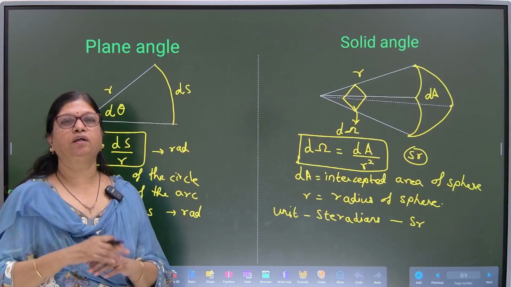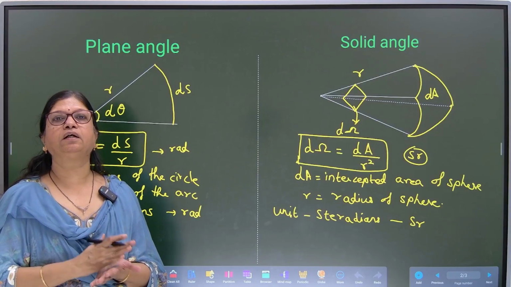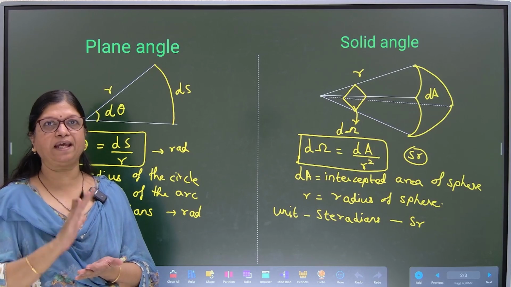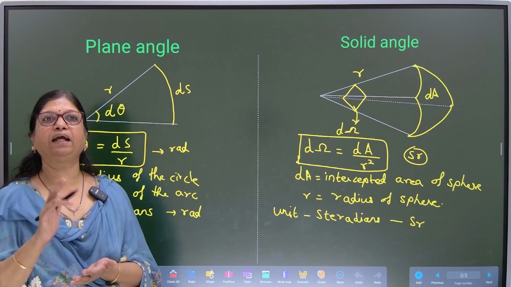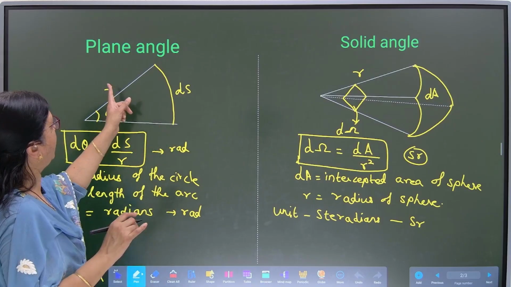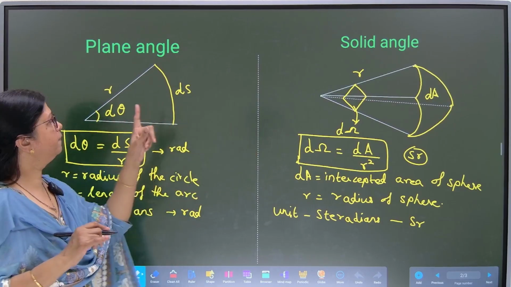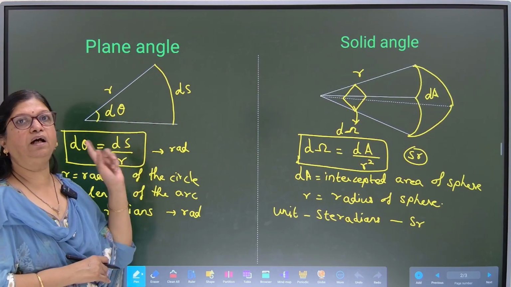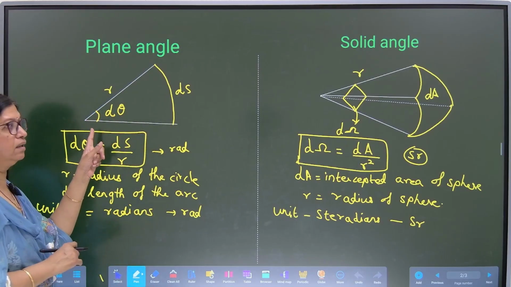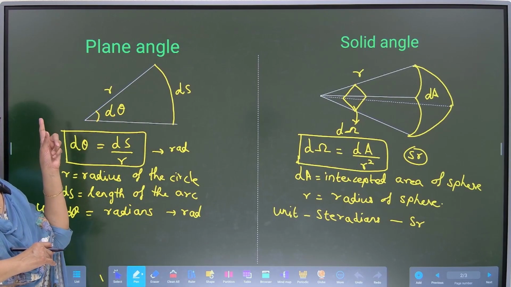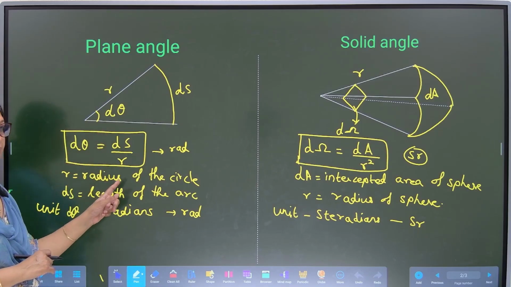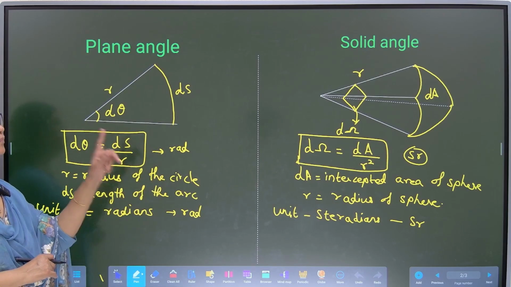So now you have to remember that there are 7 fundamental units which I explained in the table, and 2 extra units which are plane angle and solid angle. Plane angle is the part of a circle at the center of the circle, given by d theta is equal to ds by r with the unit radians.